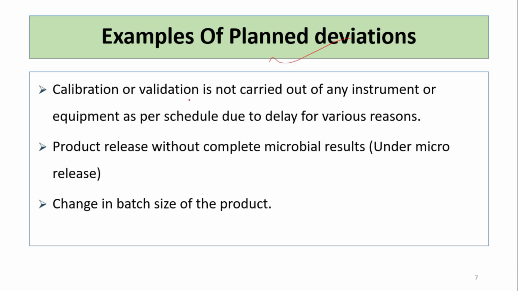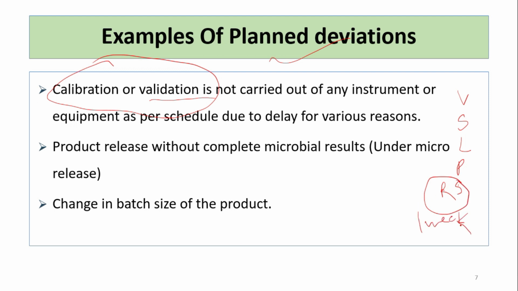Examples of planned deviations: calibration or validation is not carried out for an instrument or equipment as per schedule due to delay for various reasons. This is approved in the pharmaceutical industry. Suppose the vendor is not present, or the scientist who does the calibration is not present, or due to the lockdown, or a power shutdown, or unavailability of reference standards. So we can take a deviation of like 1 week or 10 days, and we will do it in the coming days. Accordingly the calibration date will also move, but we can do this.